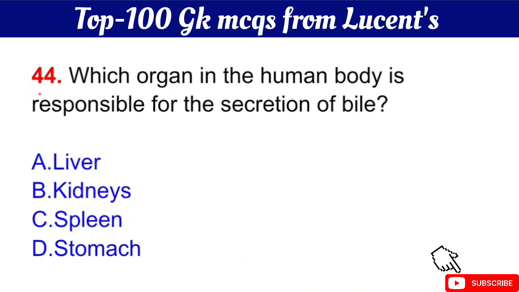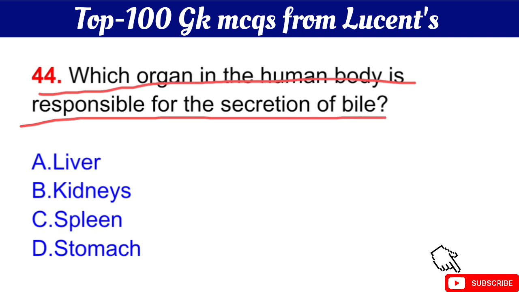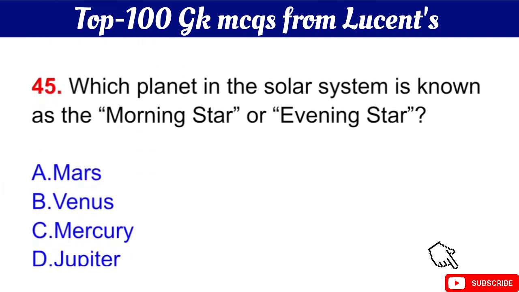Question number 44 is which organ in the human body is responsible for the secretion of bile? Your question is which organ in the human body is responsible for the secretion of bile? The right answer is option A, liver. Liver is responsible for the secretion of bile juice.